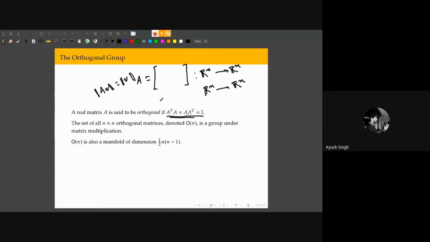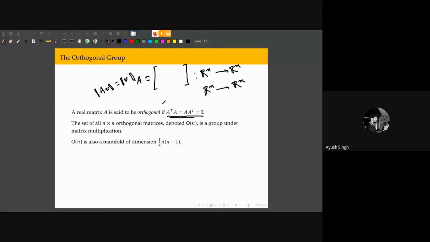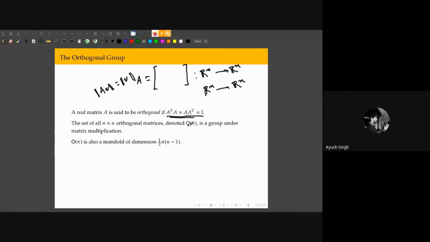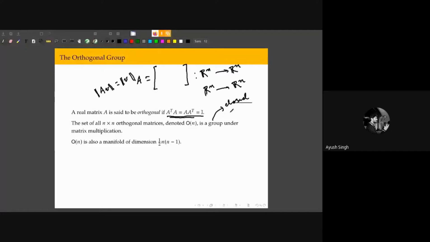And I have written here that these n by n orthogonal matrices, denoted ON, form a group under multiplication. So what I mean by group is that the matrix multiplication operation is closed. It's associative. And there is an identity element.